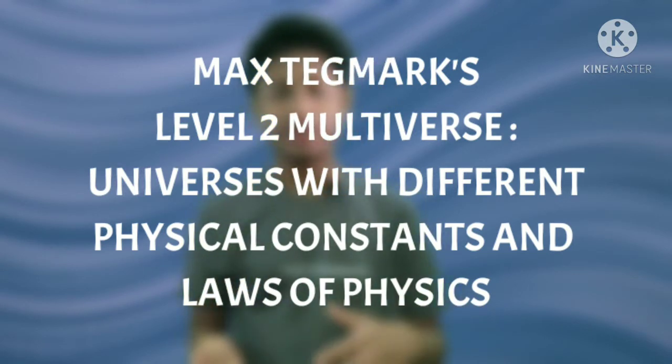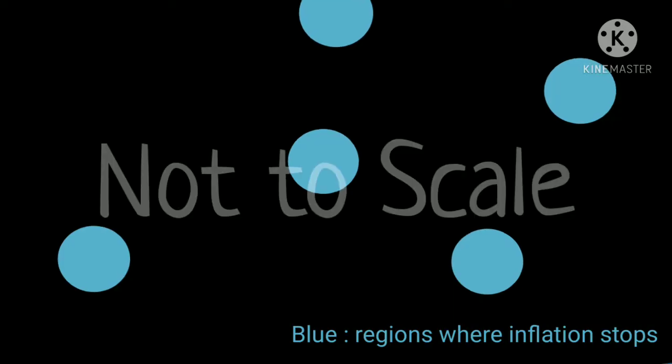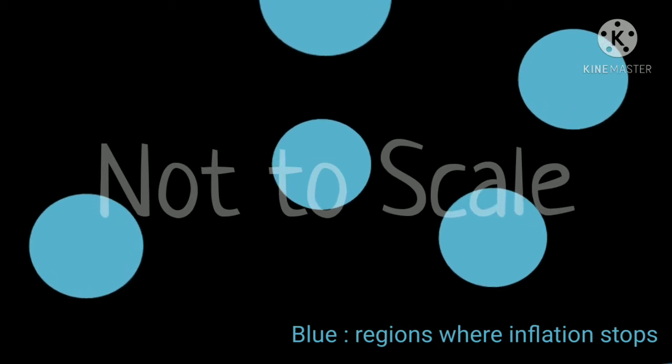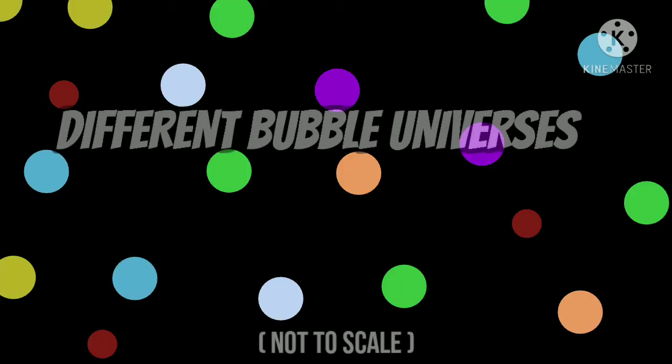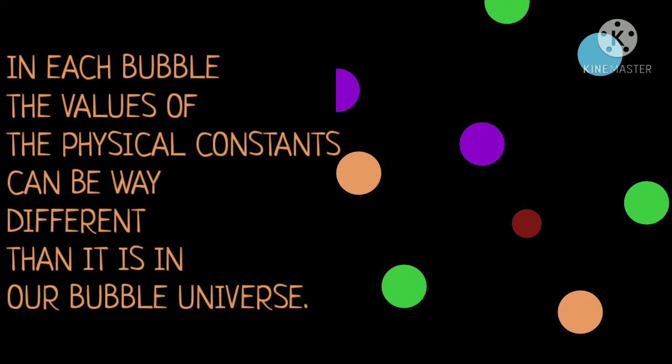This kind of multiverse contains all of the universes with different physical constants and laws of physics. You may wonder, how can this be true? But there are ways this can happen. One of them is the eternal inflation theory, which is an extension to the cosmic inflation theory. In the eternal inflation theory, the inflation does not stop in most of the universe. We already discussed that the entire universe is vastly bigger than the observable universe. So in the part of the universe where inflation stops, distinct bubble-like patches coexist. In each bubble, the laws of physics and the values of the physical constants, such as the fine-structure constant, the speed of light, or Planck's constant, can be vastly different than they are in our bubble universe.